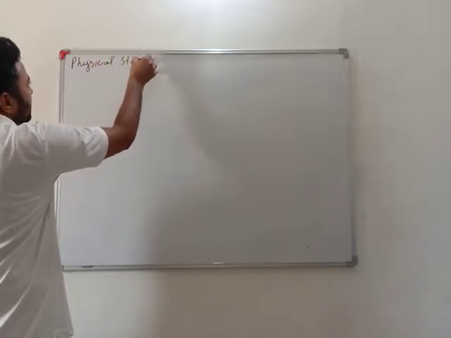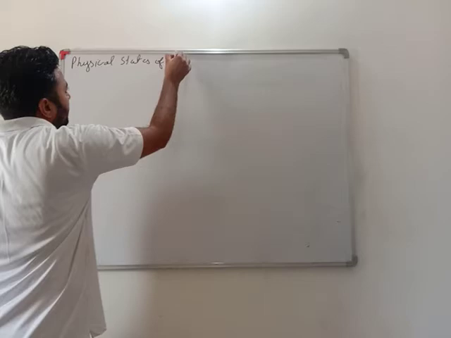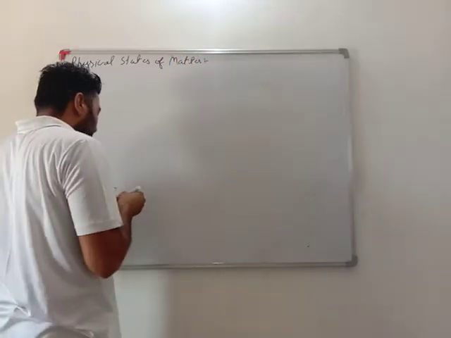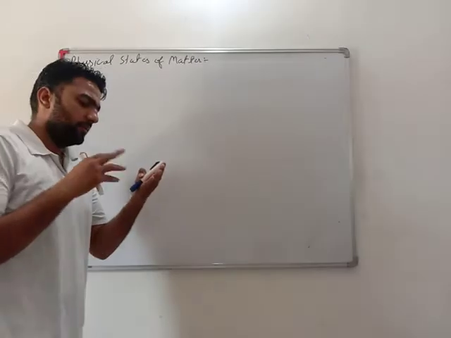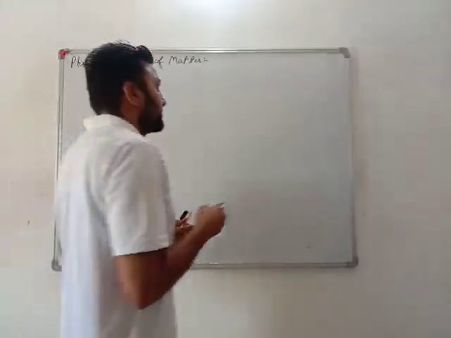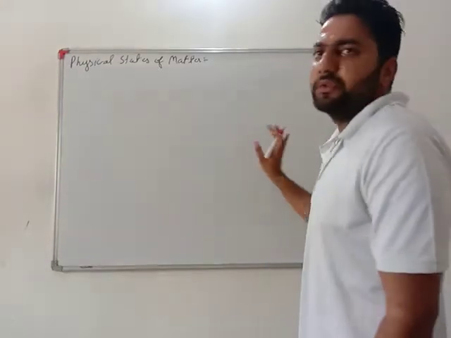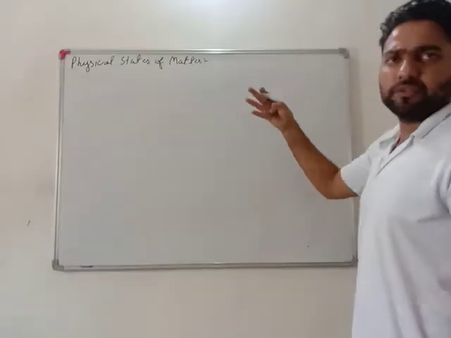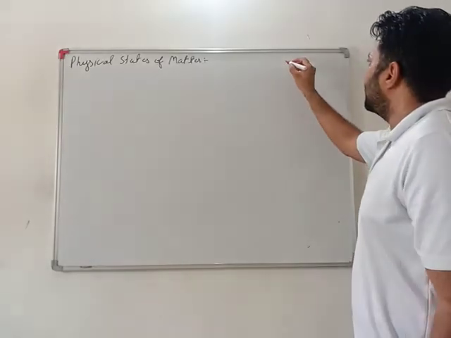Now we will see physical states of matter. There are three physical states of matter, that is solid, liquid and gas. My dear students, again I am telling you, just simple things are there. We have seen that particles of matter are having properties. What are these properties?